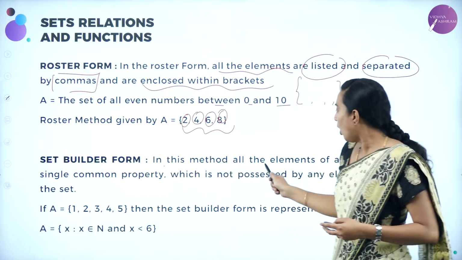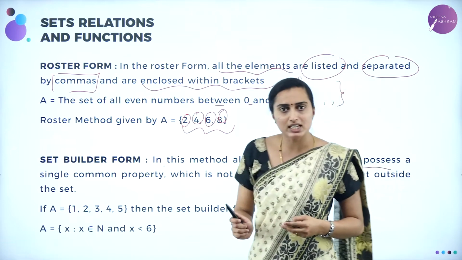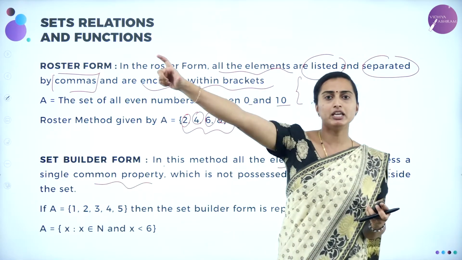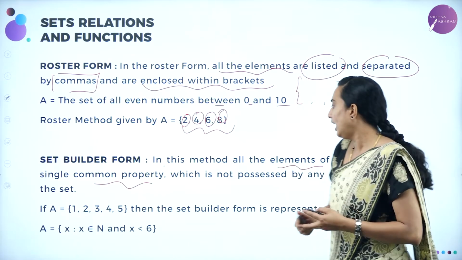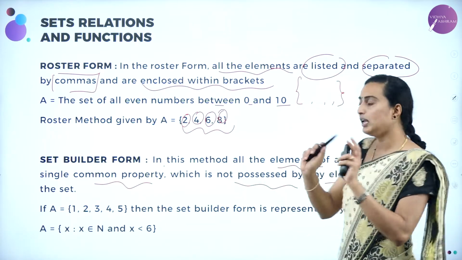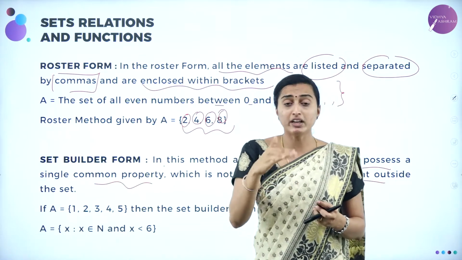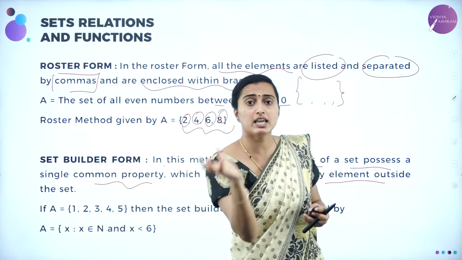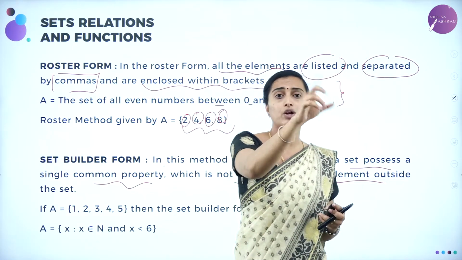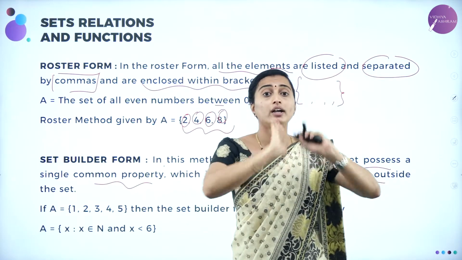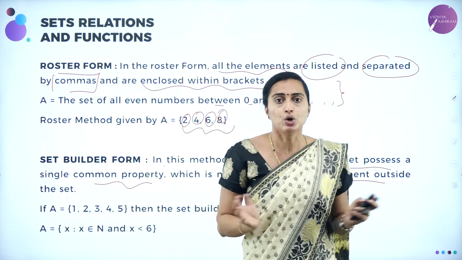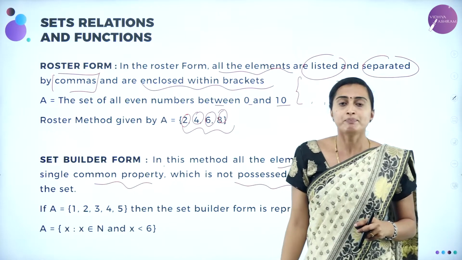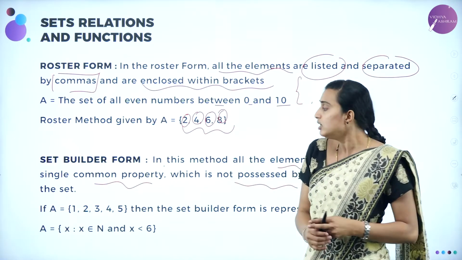See, in this method all the elements of a set possess a single common property. That means you are going to give the meaning for those elements, which is not possessed by any element outside the set. That means whatever definition you are giving for that set, it will convey the same meaning within the set only, not outside the set. It will convey the message within the set only. That is going to be known as the set builder form.